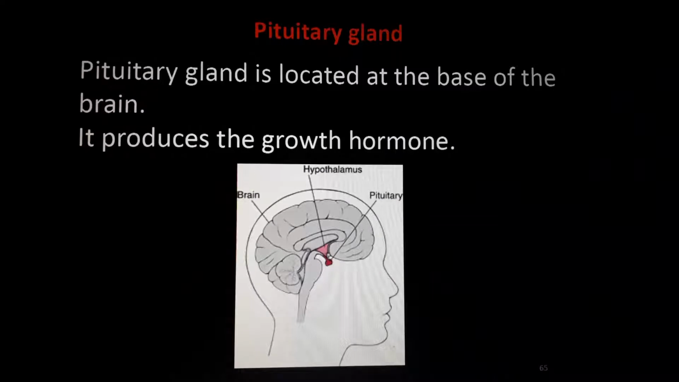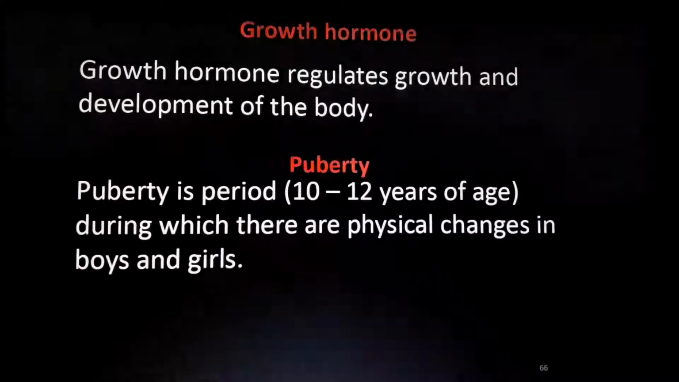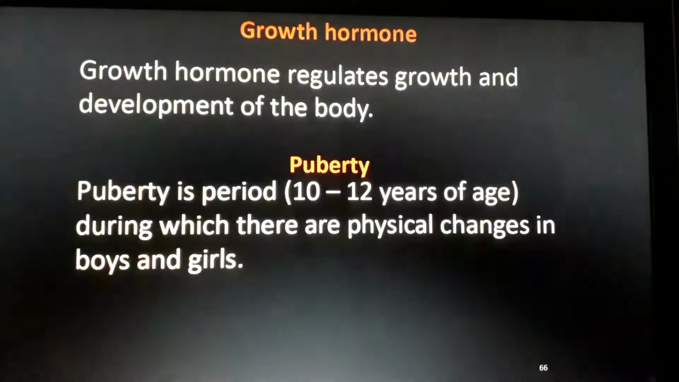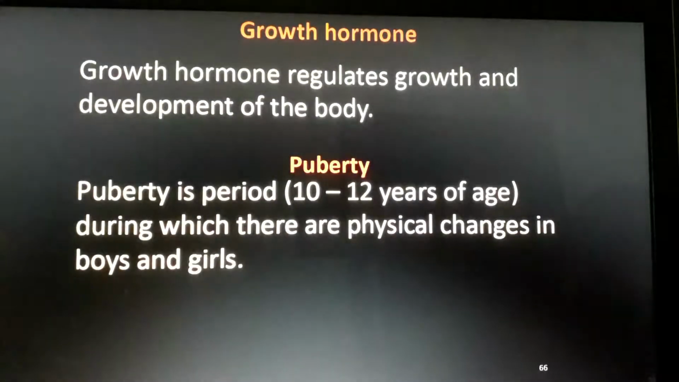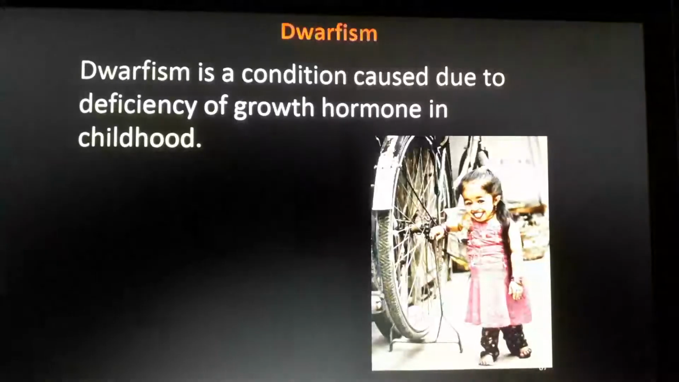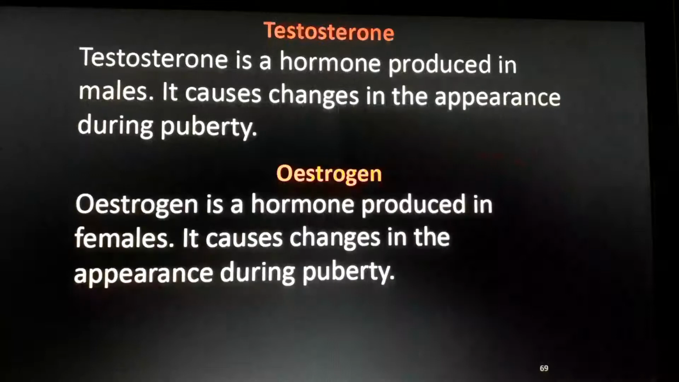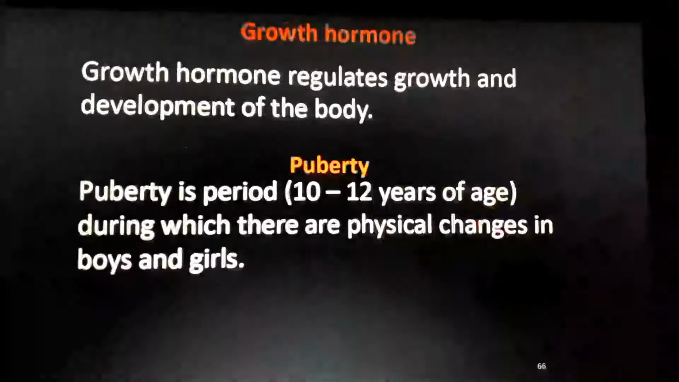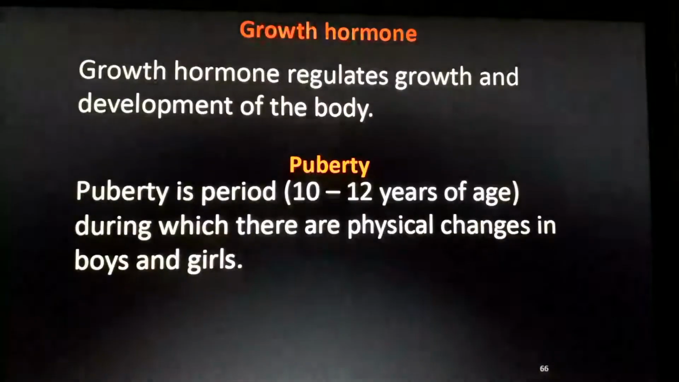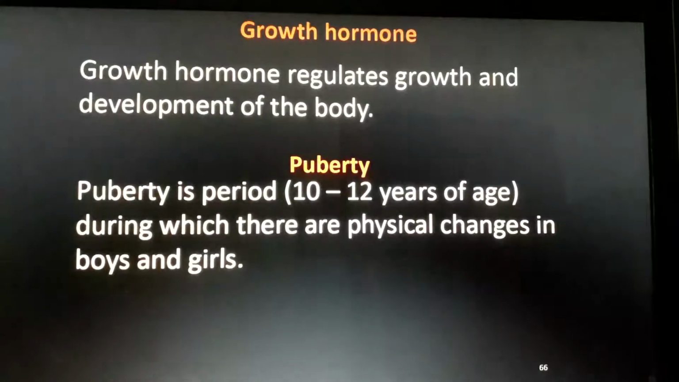The pituitary gland is located at the base of the brain, below the brain. It produces growth hormone. Growth hormone regulates growth and development of the body. Puberty is a period of 10 to 12 years of age during which there are physical changes in boys and girls. You know this. Fine. Let's see growth hormone. You are growing anyway, isn't it?